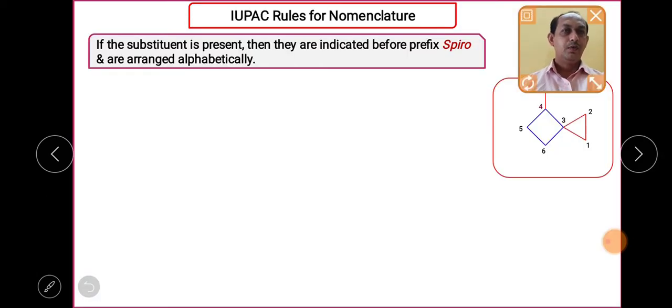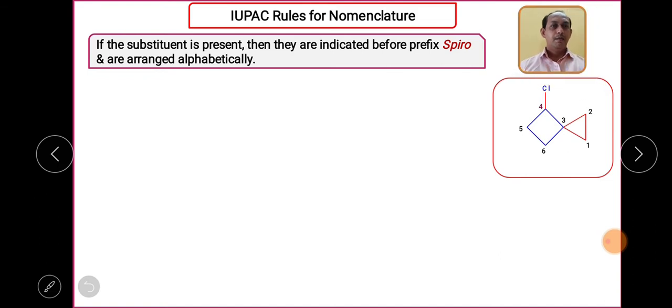Suppose your compound contains a substituent, if your compound is a substituted hydrocarbon, then what do we have to remember? Again the same basic IUPAC rule: the substituent should get the minimum number. While giving numbering, we have to number in such a way that the substituent gets the minimum number. But remember, the numbering must start from the smaller ring, that too from the carbon which is adjacent to the spirocarbon atom.